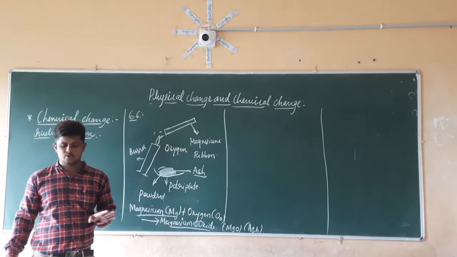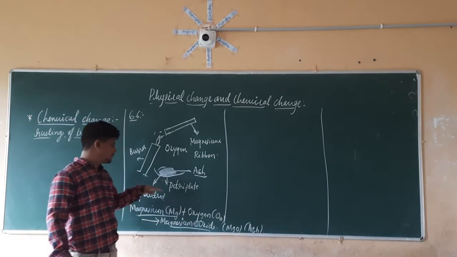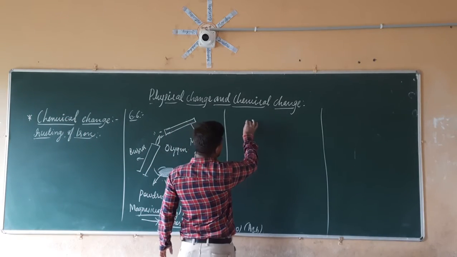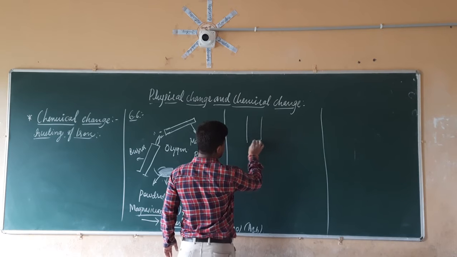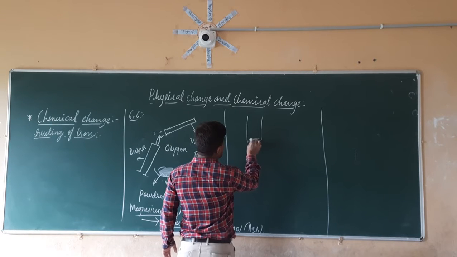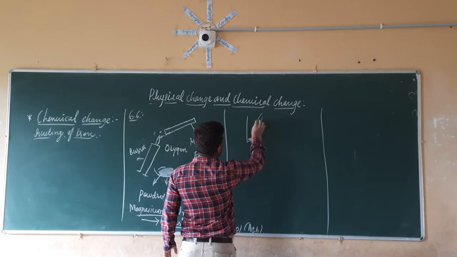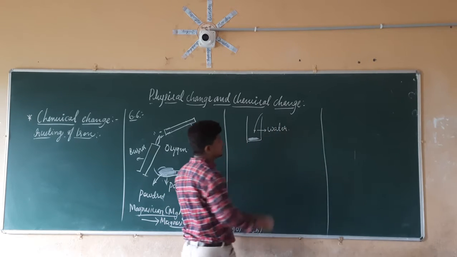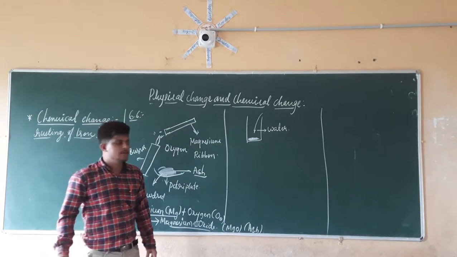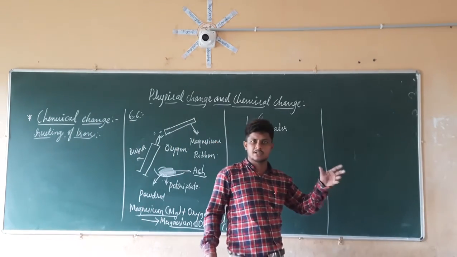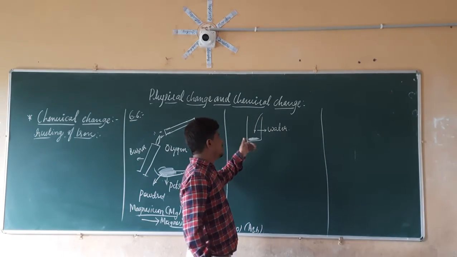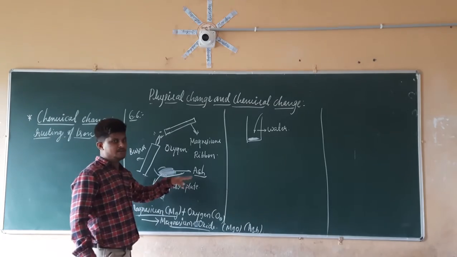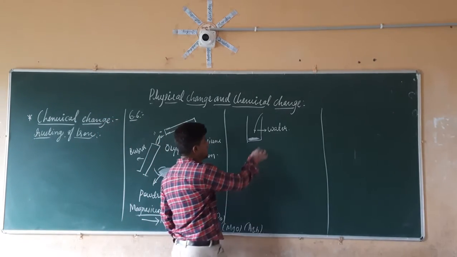Next, we are going to take this powder in a container. In that container we are going to add water, and we are going to stir it well. We add the water to the powder, that is the ash or magnesium ribbon, so it will become a mixture here.